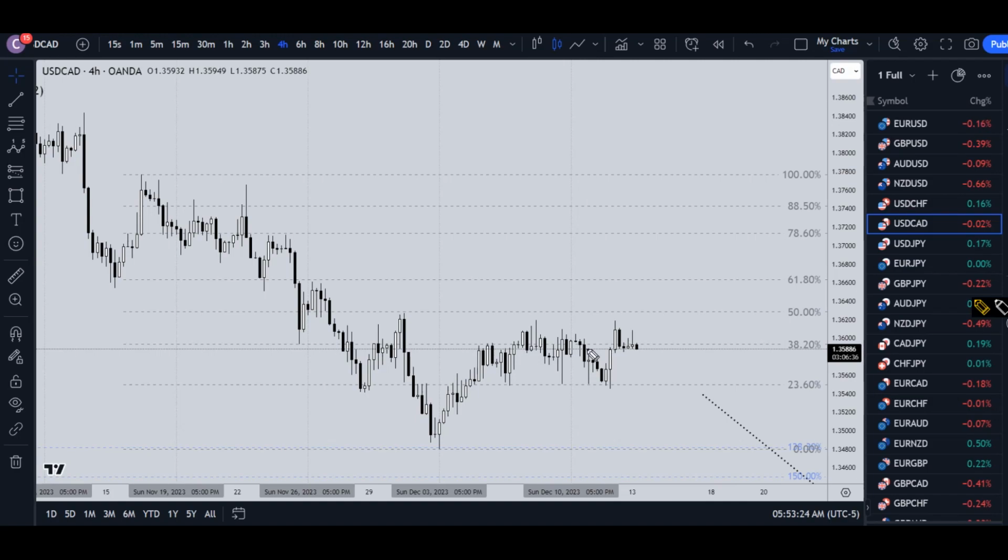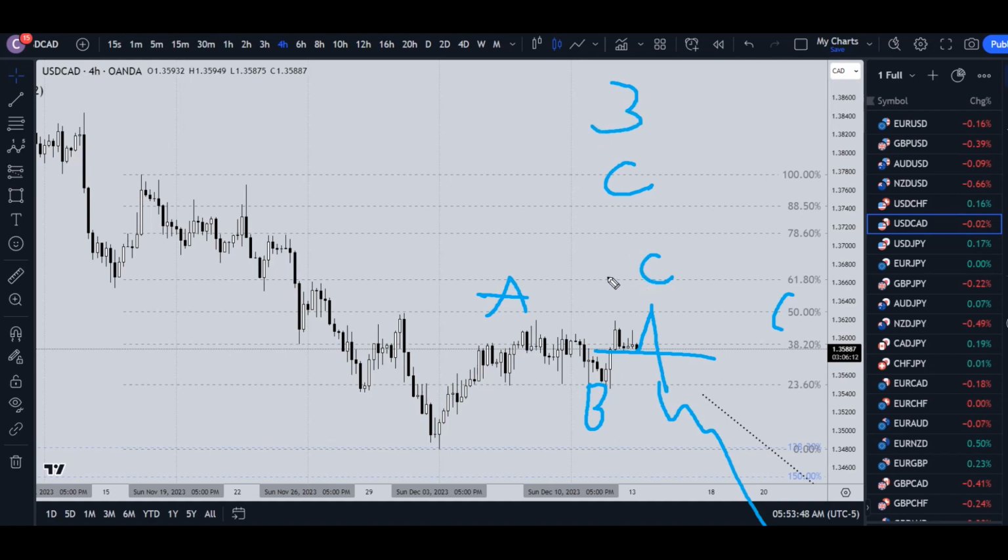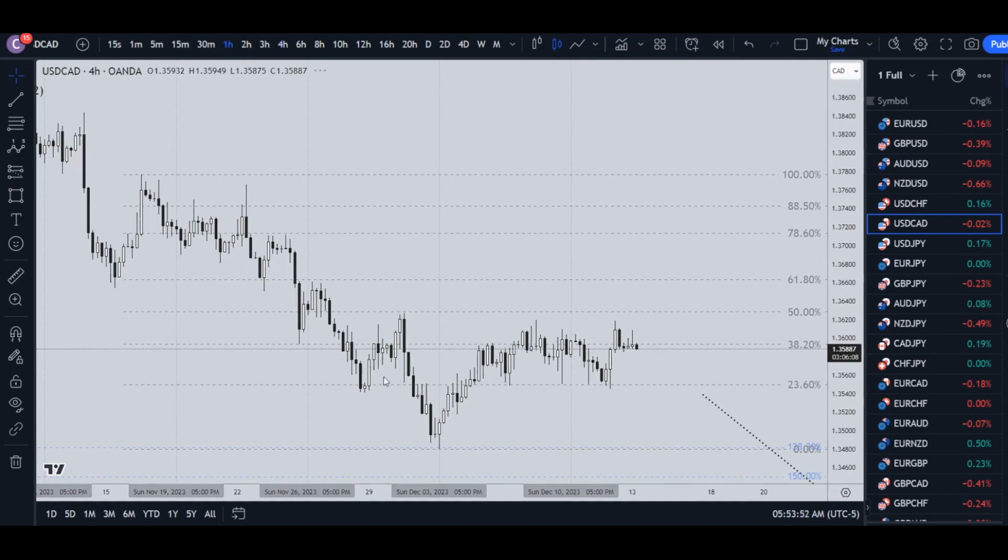On the 4 hour time frame, I don't really think it's going to continue down prior to the news. I think it's probably more likely it's going to drift up to at least this 50% level. Then I bet it's going to go down at the news, break structure, ending what I think is actually a pretty clear looking ABC correction, and most likely that's going to be the continuation of either a wave C or possibly a wave 3 on like the weekly mostly and maybe the daily time frame. So let's head down to that 1 hour time frame.